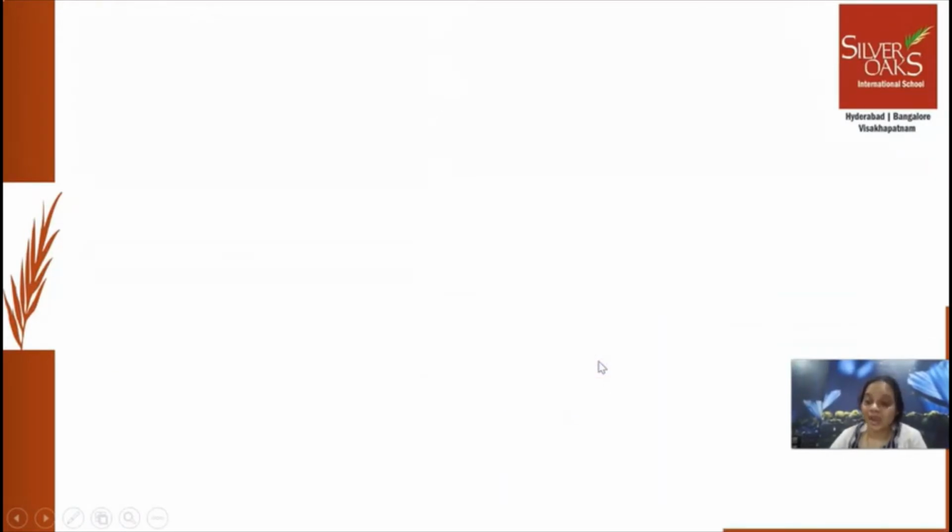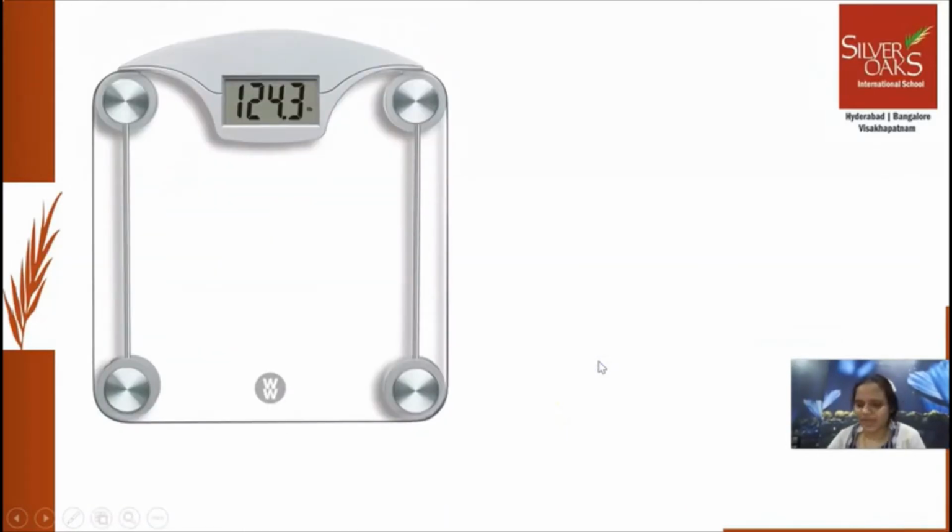Okay. Now, weight. How are we going to measure the weight? In my olden days, when I was at your age, 2, 3, 4, 5, when I was studying, at the bus stops we used to have a big weighing machine. We used to insert coins in that and we used to get a card. On that card, the weight of me would be written. Yes.